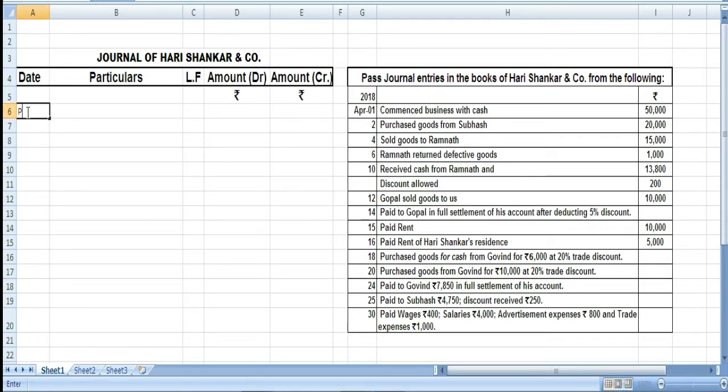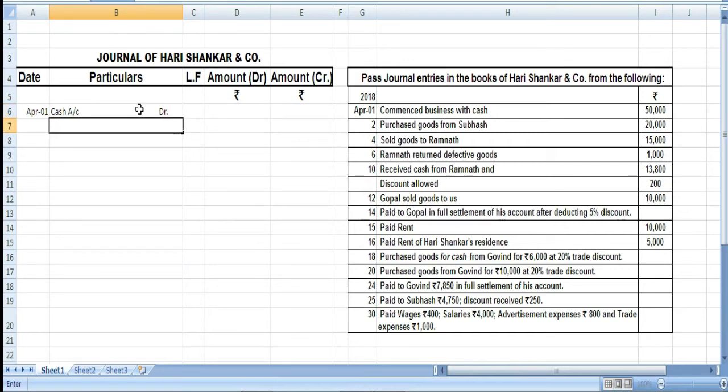Here it says that on April 1, Hari Shankar commenced business with cash. So if we are going with the rule followed by the real account, then cash is the real account and it will be debited, because in real account what comes in we have to debit.